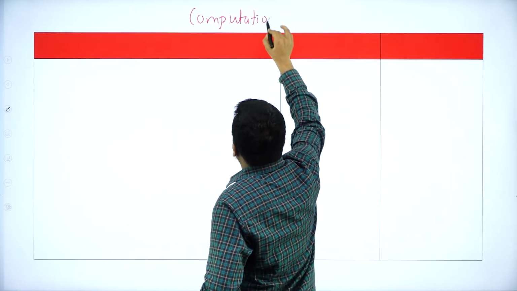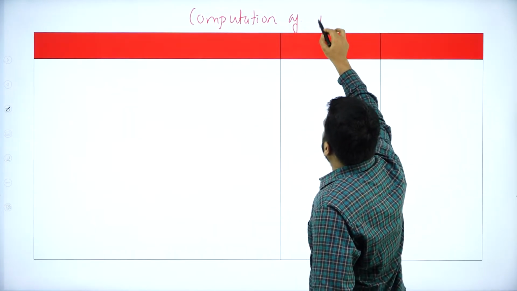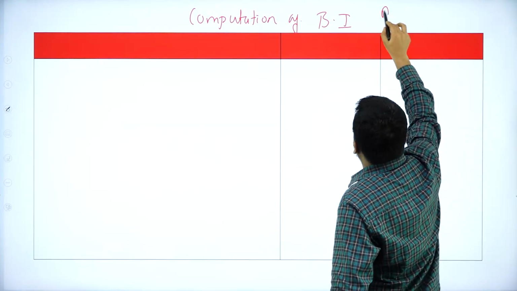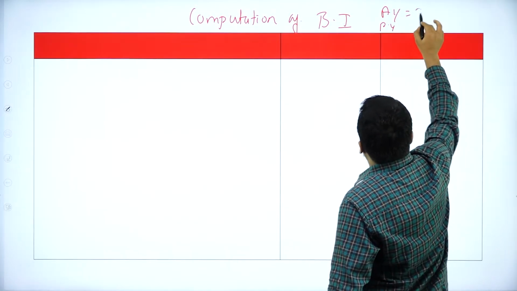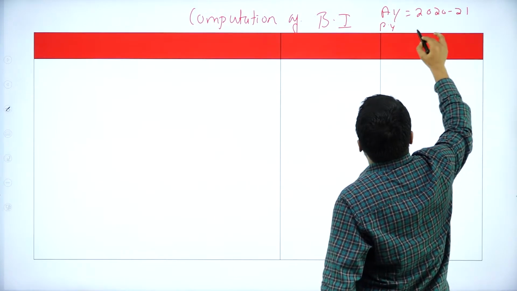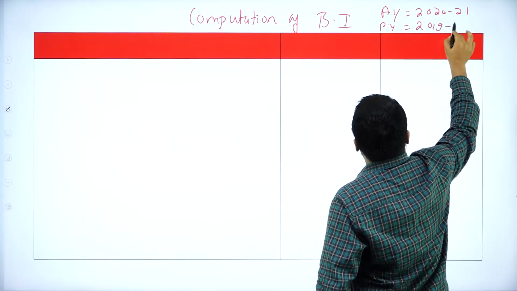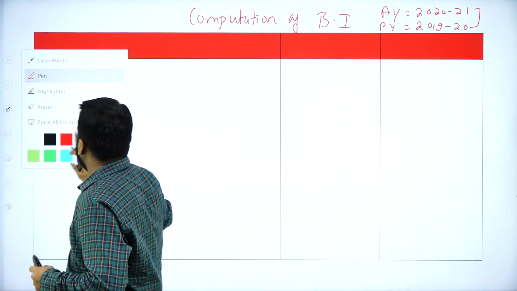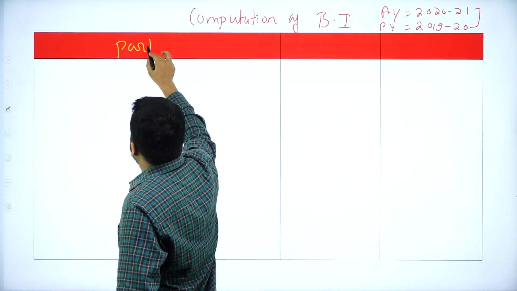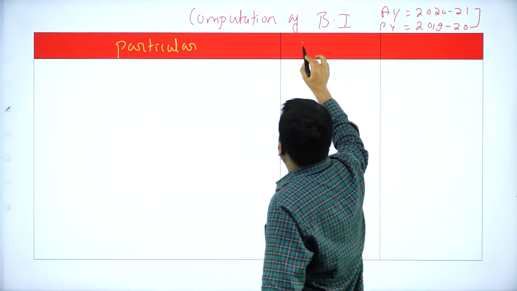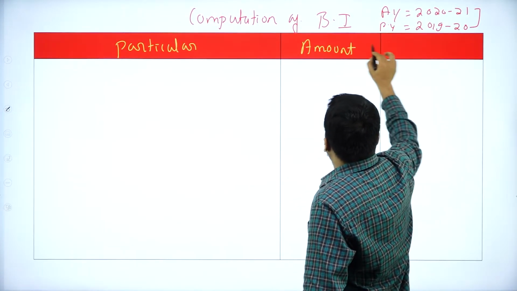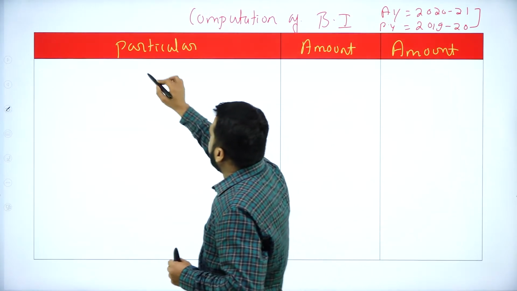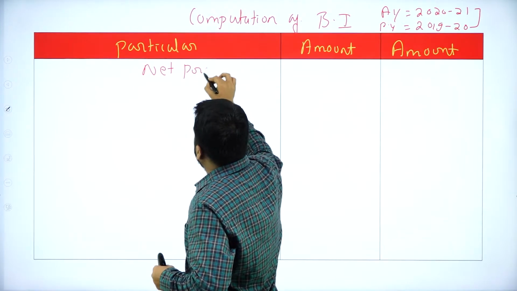Computation of business income. What is the assessment year? Assessment year 2020-21. Previous year 2019-20. Now the columns will be particulars and amount. And we have to consider net profit first. In the beginning, always we have to go with net profit. So this will be net profit.